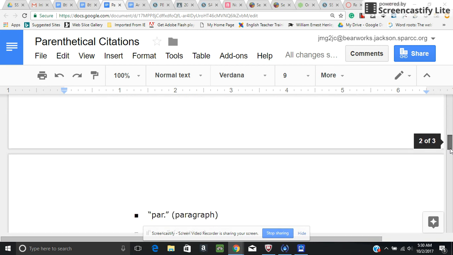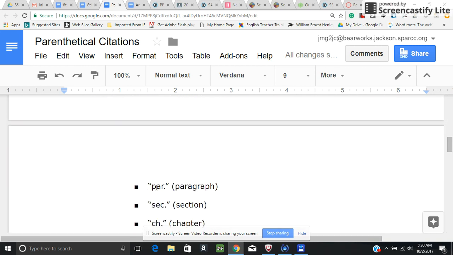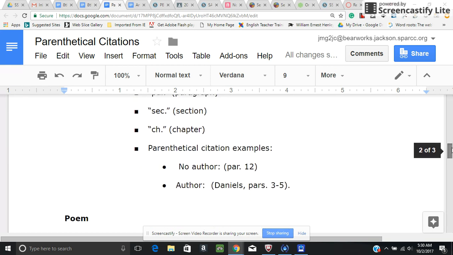So first of all, these are the abbreviations, and generally speaking, you're probably going to run into paragraph numbers. So notice here you would use PAR period as the abbreviation. And this is what it looks like. So note that there's no quotation marks around it. That's just indicating that this is the abbreviation.